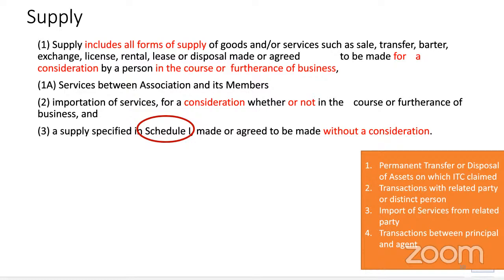Say you have been given 15 minutes extra to read the question paper, and then you start writing. If you arrive at the exam hall 15 minutes late, they will not say, okay, from now 15 minutes will start. That was the benefit you were given, and you did not utilize it. But when you are selling, please pay the tax because there is a supply for consideration in the course of business. So irrespective of whether you claim the credit or not, if you have sold something in the course of business for consideration, you are required to pay the taxes. Clear, everyone?